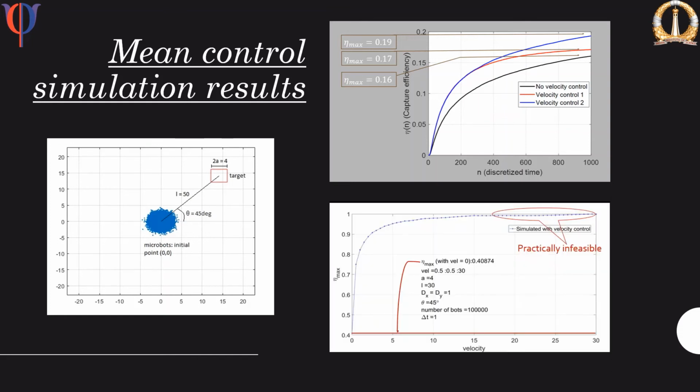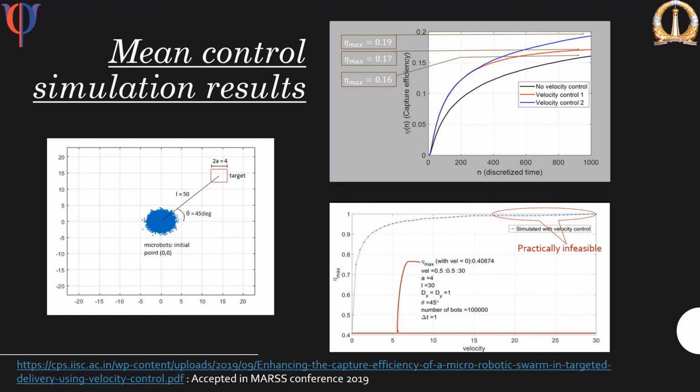We also studied the effect of varying the applied velocity to see that the capture efficiency increases with increase in velocity as shown here. However, reaching very high velocity values is practically infeasible. Hence, the capture efficiency can never reach 1 with just mean control. This work resulted in a paper that has been accepted in Mars Conference 2019.